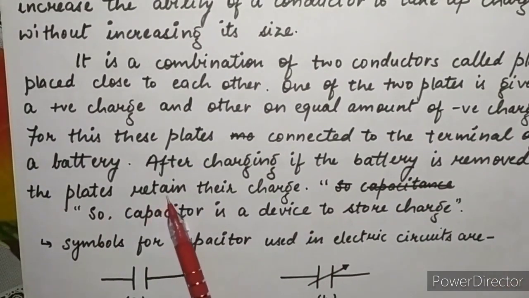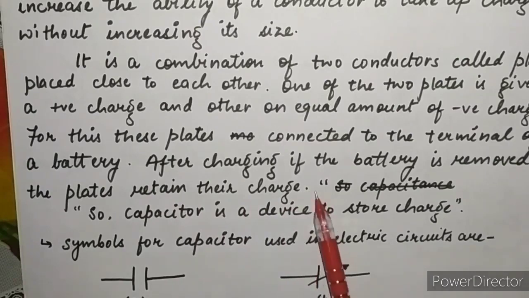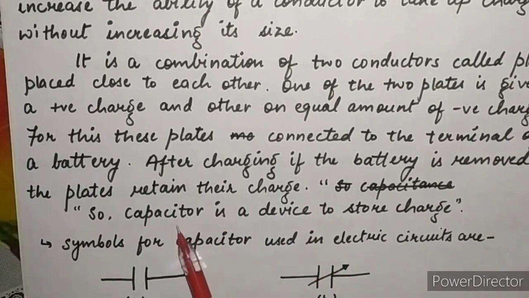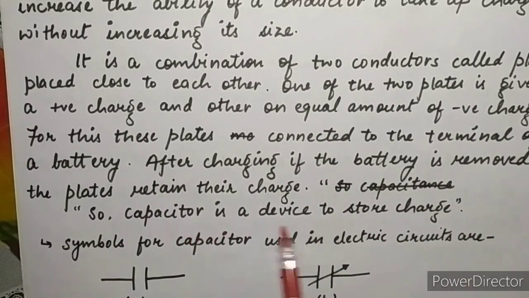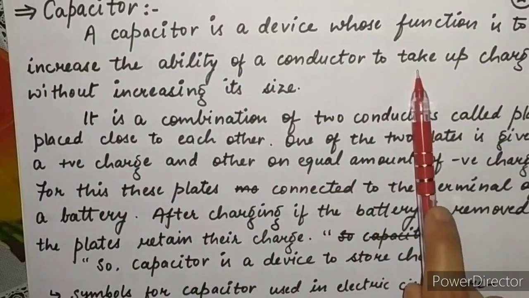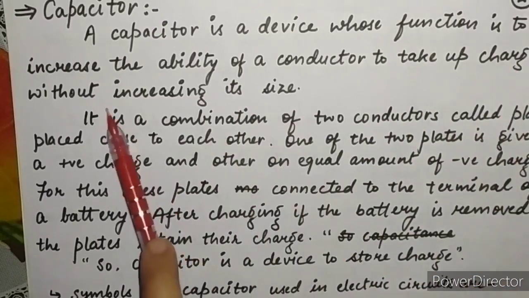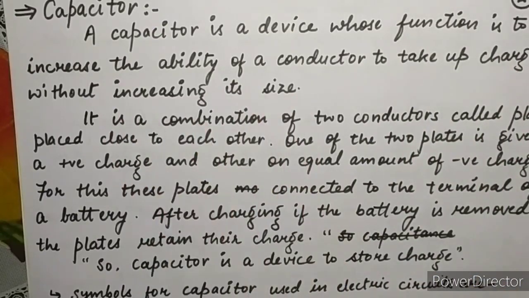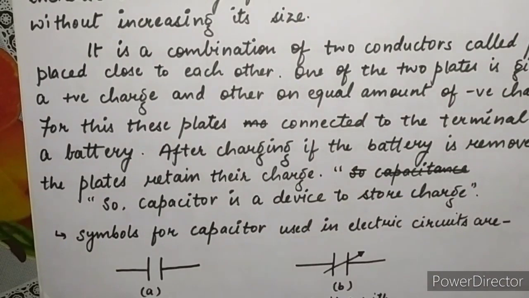This is the entire concept of a capacitor: a device to store charge. Its function is to increase the ability of a conductor to take up charge, but the size is not increased. Now, what is the symbol?